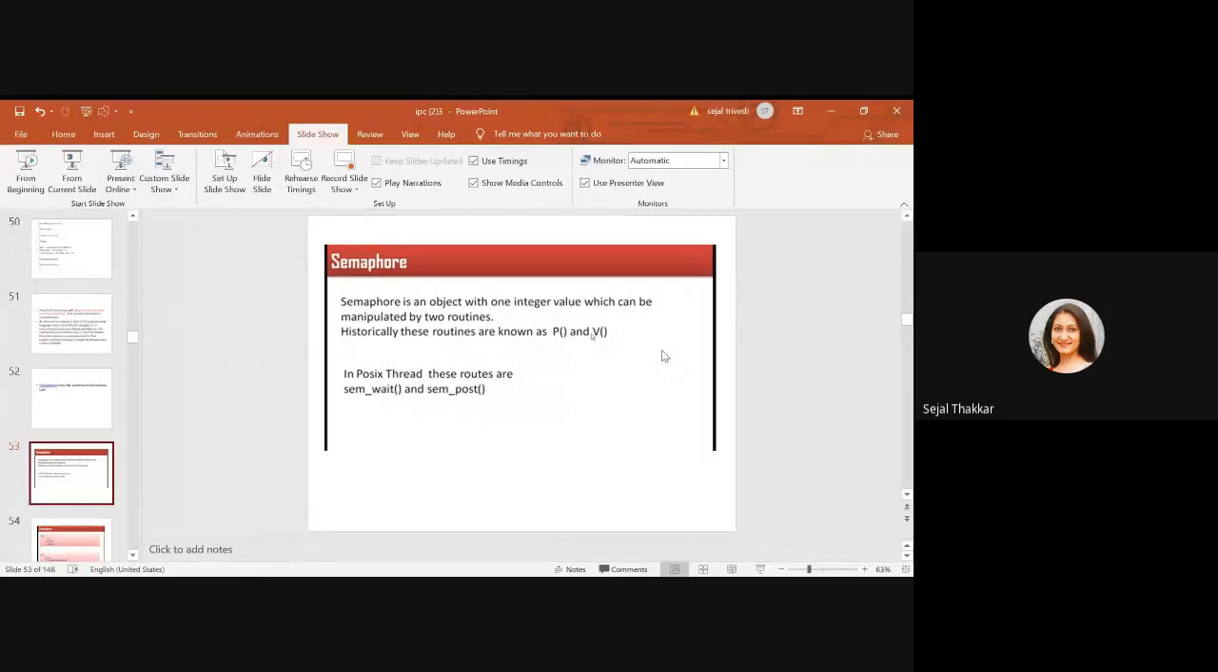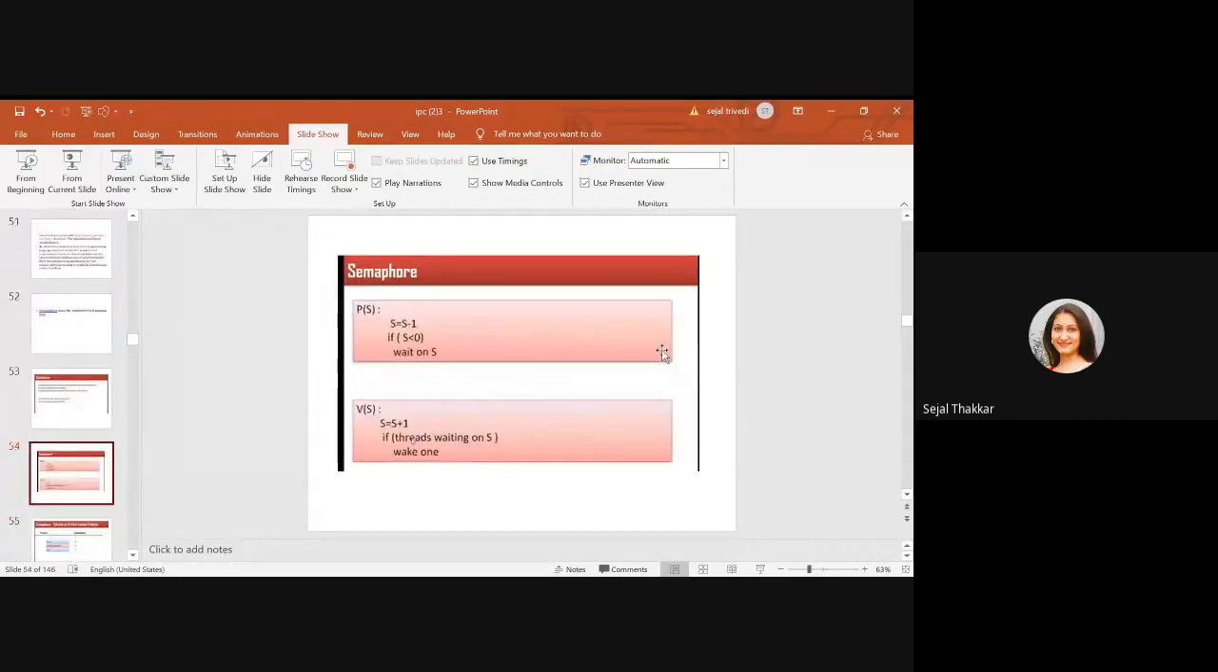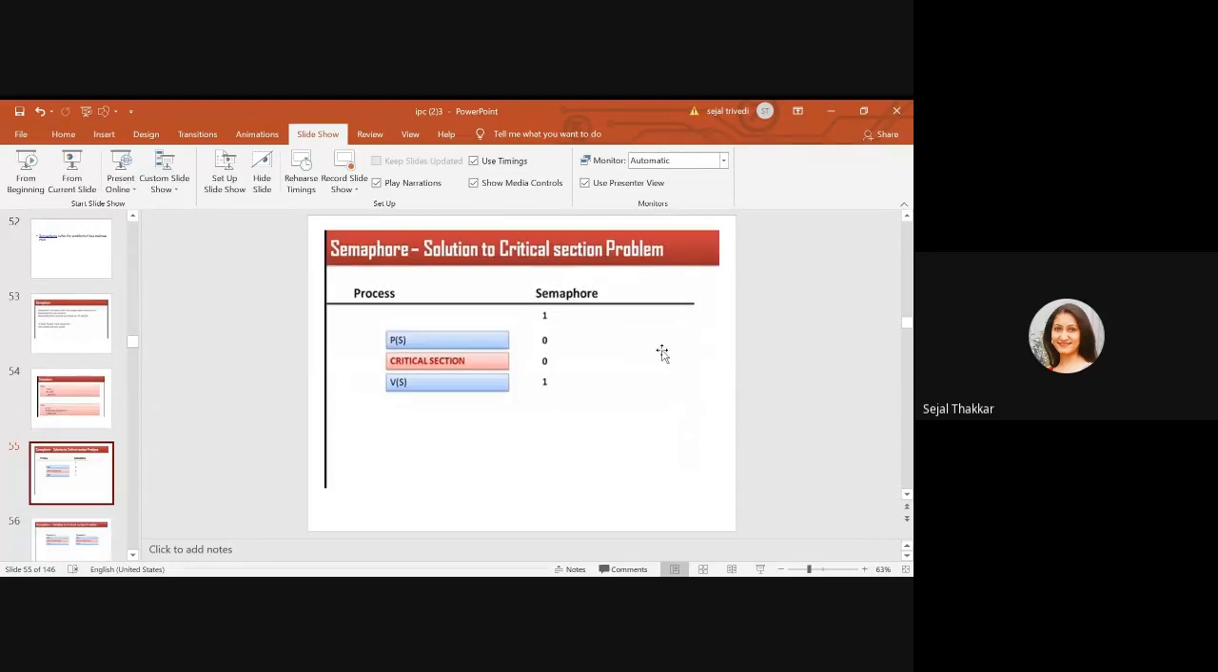So what is the solution of this problem? The solution of this problem is the semaphore. A semaphore is an object with one integer value which can be manipulated by two routines. Historically, these routines are P and V. P means the same as wait and V means the same as post. P does S = S - 1, and if S is less than 0, the buffer is empty, so wait on the semaphore. And V means S = S + 1, and if a thread is waiting on S, wake up one. See how it is going to happen.